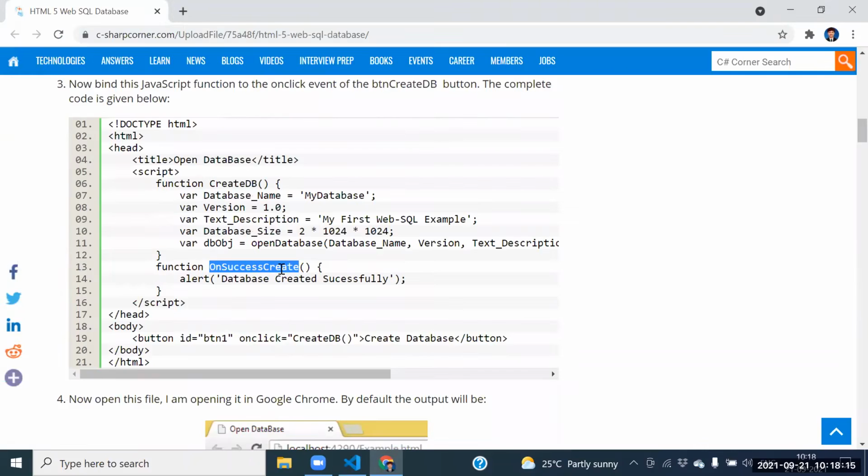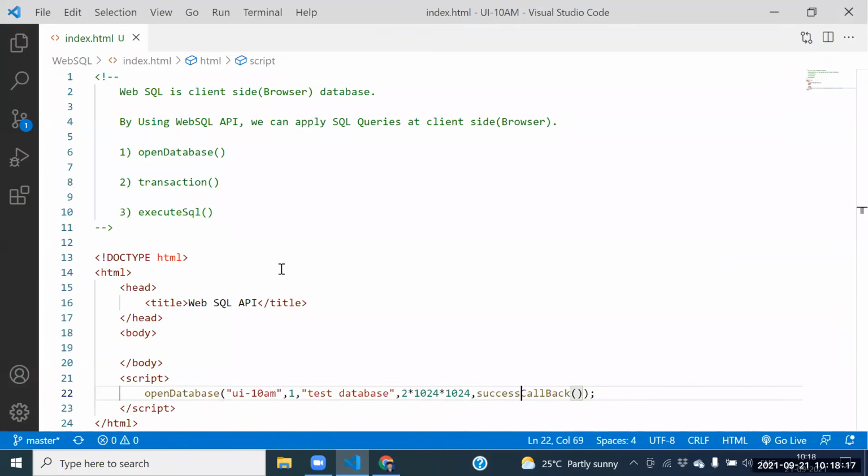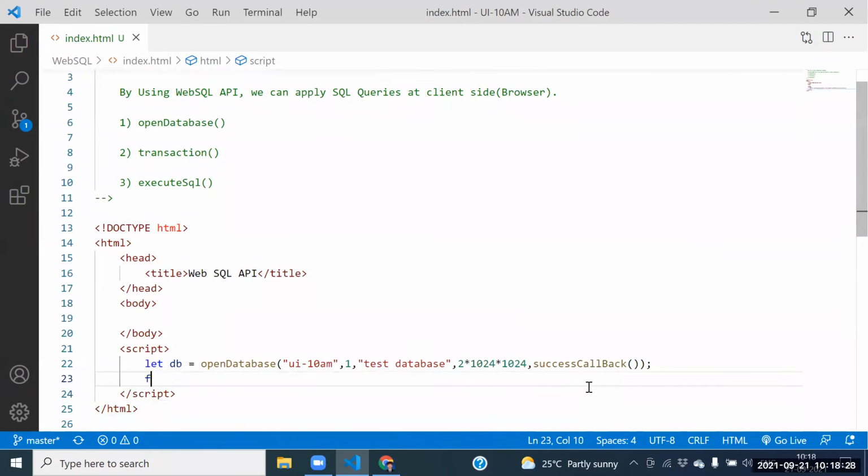Next one, see this one here, guys. Here itself, this is the database object now. Can I cast the database object here? Let the DB object. Shankar, which function we need to create? Success callback. Guys, see this one here. Success callback function.